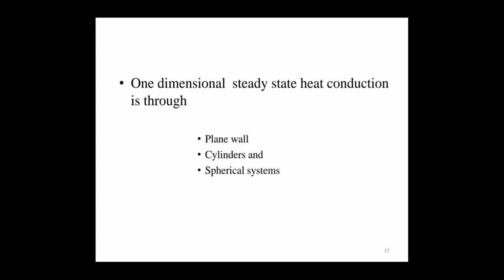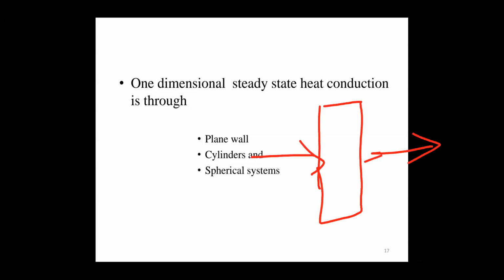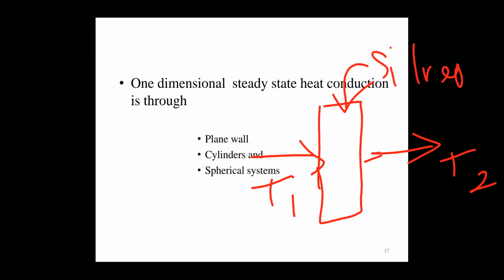Next, we study the transfer of heat using different systems like a plane wall, cylinders, and spherical systems. This is an example of a plane wall. The heat transfers from this region to this region. We have the temperature T1 here and T2 here. There is a metal, I think silver or aluminum. Use silver metal. You know the thermal conductivity of silver, so there is a K value. For example, temperature T1 is 700 degrees Celsius.